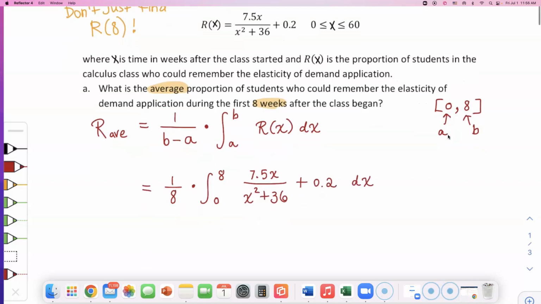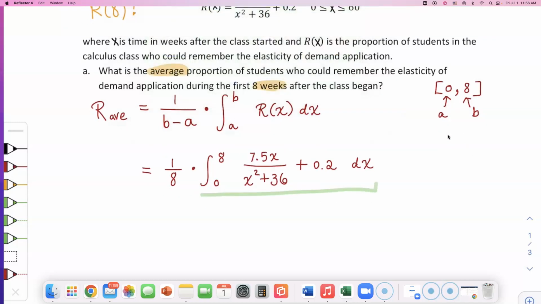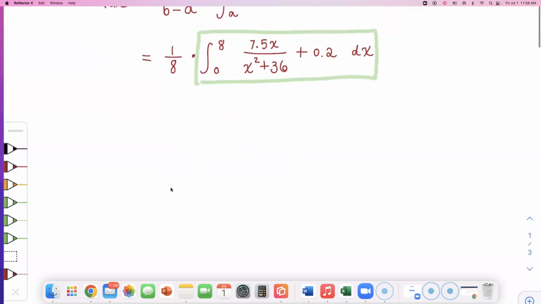Now, what I will do is this. I will just focus on this green boxed part. When I am done finding this green box part, I'm going to come back and divide my answer by 8. So let's just spend some time finding that green boxed part now.